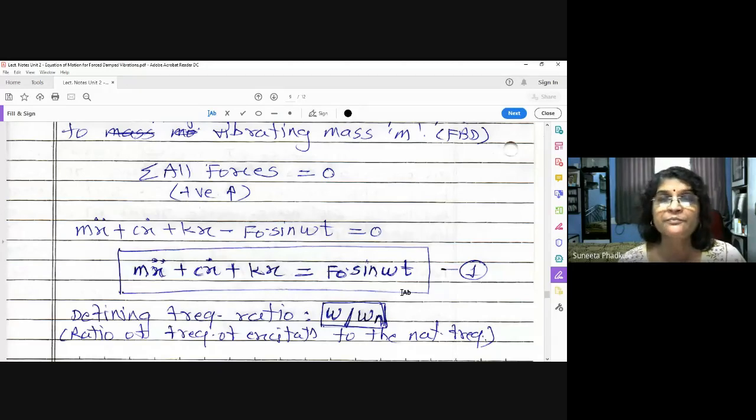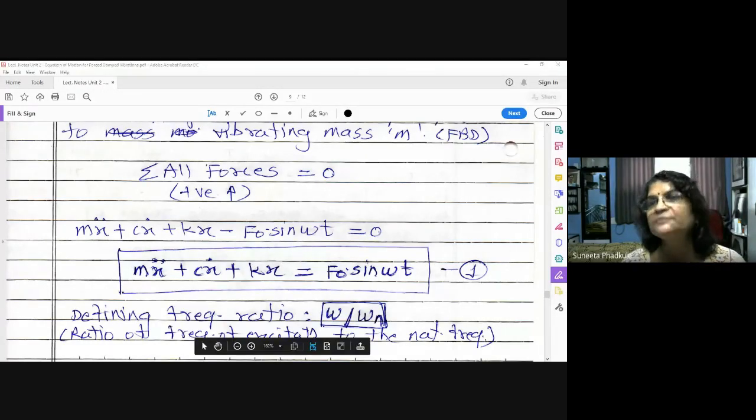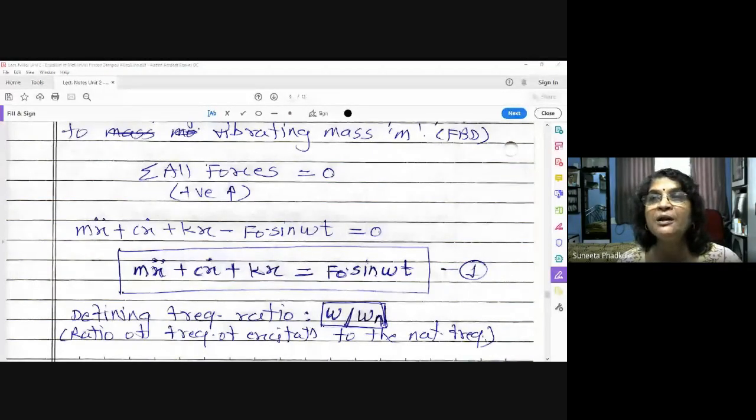Understood? Do you remember what was the equation of motion for free vibration? Yes, anybody can unmute and tell me, because you cannot type in the chat box. Tell me, what is the equation of motion for damped free vibration? Anybody can unmute and tell me? Nobody?